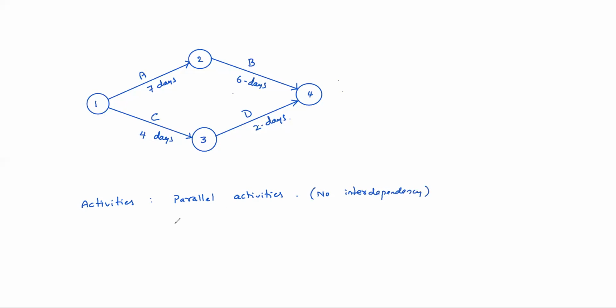Serial activities: there is a dependency. Like this. So while drawing this network, some rules we need to follow. So, rules for a network.